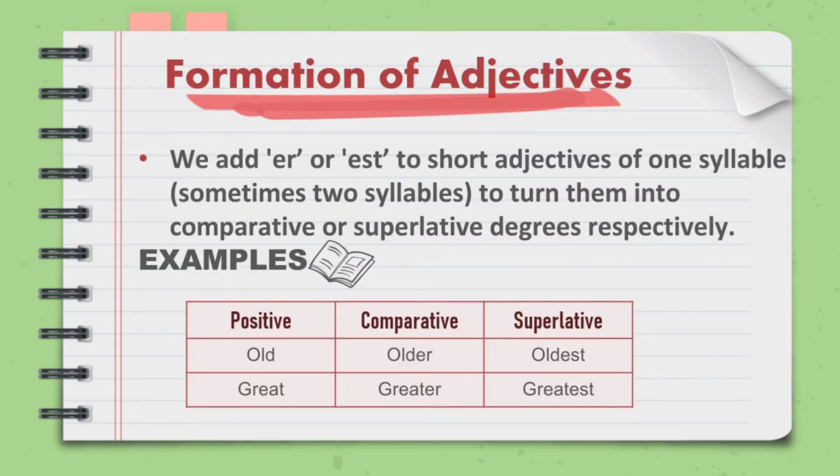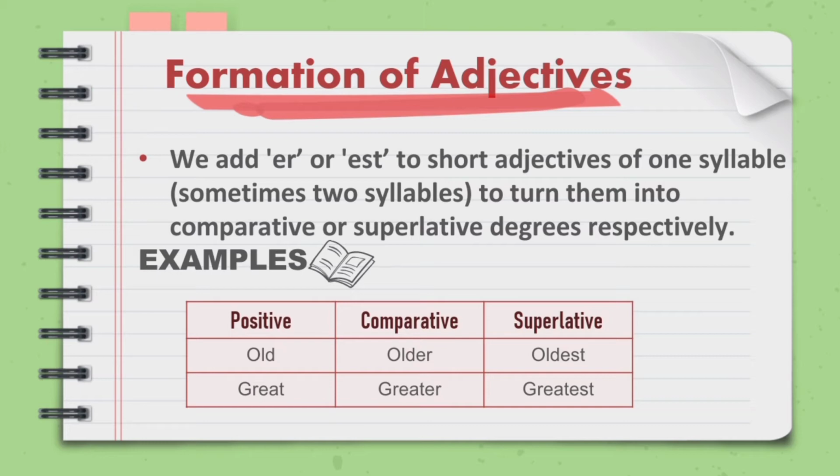Coming to the formation of the different degrees of adjectives, there are certain rules which we have to follow. First rule is that we always add er or est to short adjectives of one syllable, sometimes even two syllables, to turn them into comparative or superlative degrees respectively. For example, old, older and oldest.